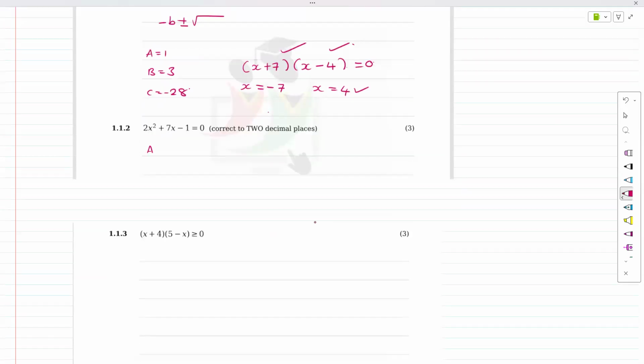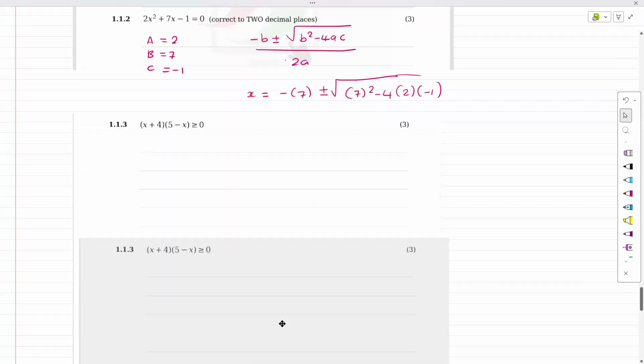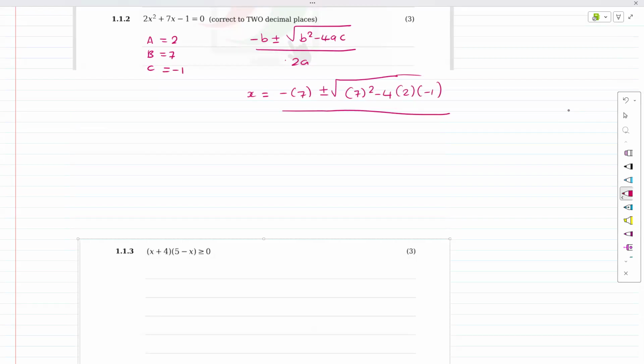So when you use the minus b formula, just generally put the factors as well. This question as well is the minus b formula, ABC. A equals 2, B equals 7, C equals minus 1. Use the minus b formula and substitute. Let me just do this one. Minus b plus or minus the square root of b squared minus 4ac, all over 2a. If I substitute, x is equal to minus 7 plus or minus the square root of 7 squared minus 4 into a into c, all over 2 into a.